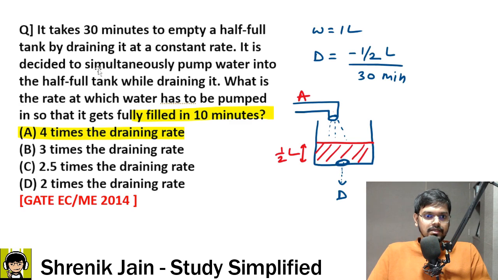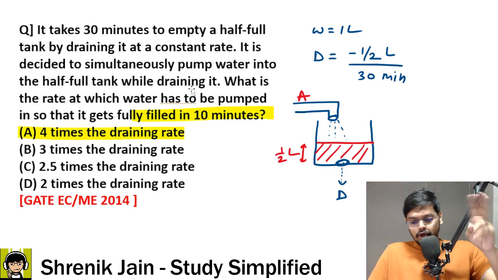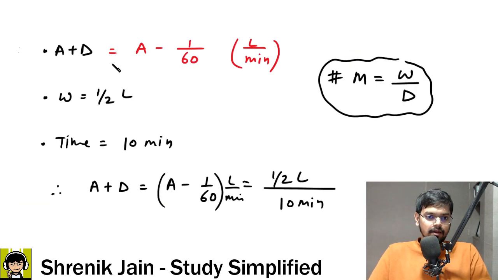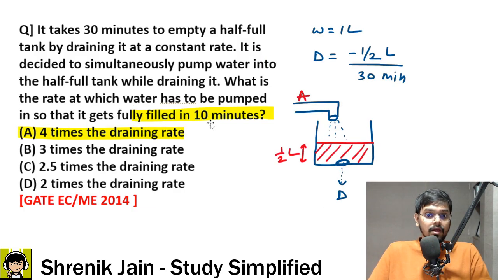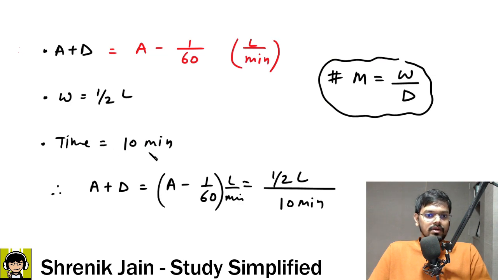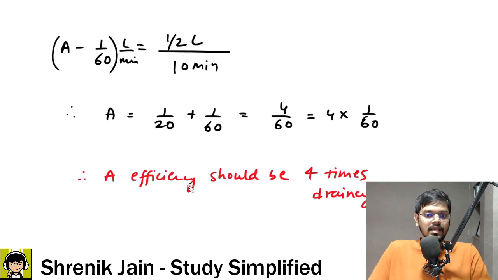It is decided to simultaneously pump into the half full tank while draining it. So both of them are working together. And in how much time should they fill? In 10 minutes they should fill, so time is 10 minutes. Using all this data, creating this expression with the help of M is equal to W by D, A was unknown, and A is how much? It is 4 times the drainage rate.